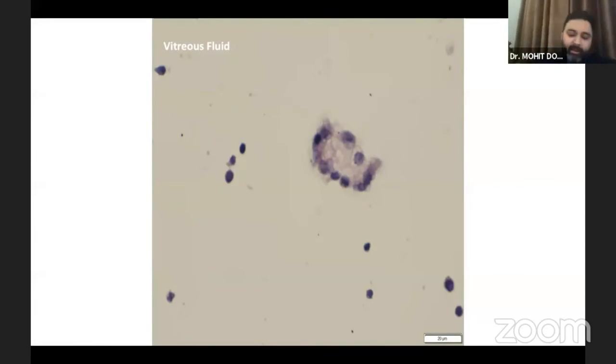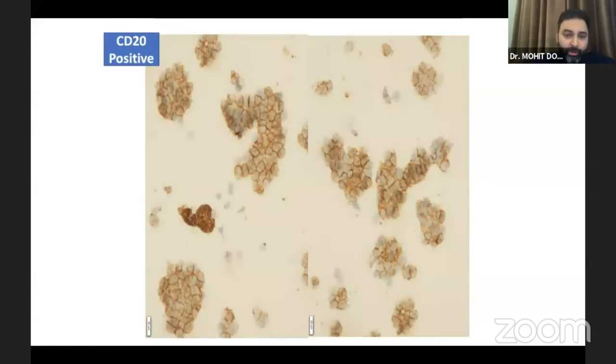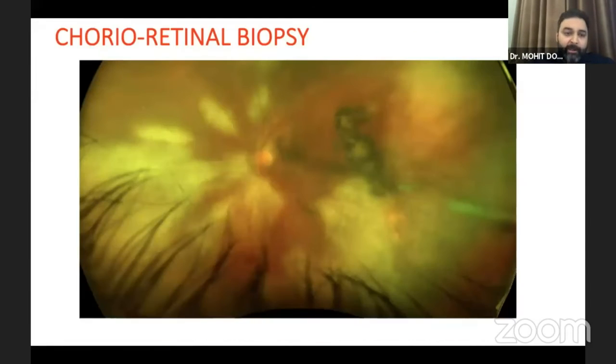Now, why do a subretinal biopsy? There are hardly any cells in the vitreous, scanty. In the subretinal aspirate, you can see a lot of cells. The morphology is better, and they typically show a high nucleocytoplasmic ratio, a large amount of nucleoli, and are CD20 positive. So just a vitreous biopsy in this patient would have been negative. However, subretinal biopsy saved the day.